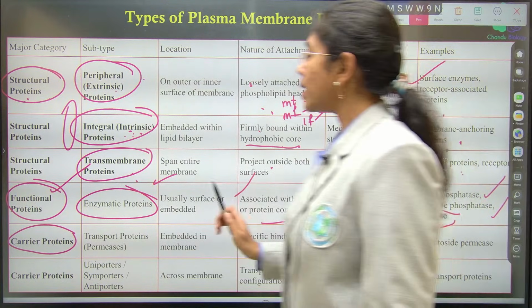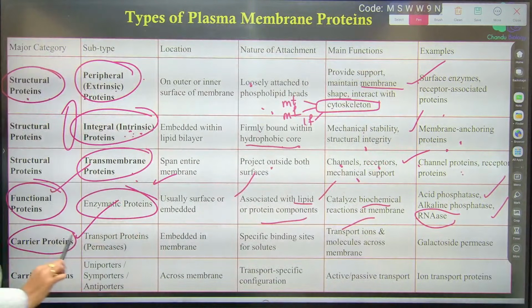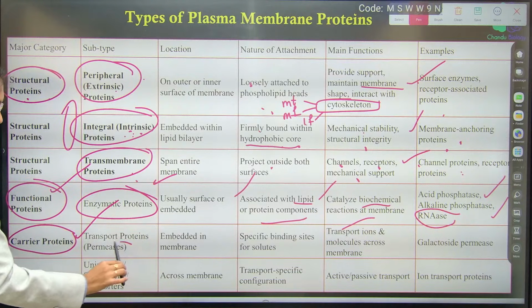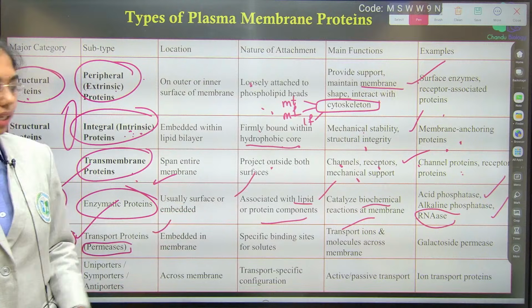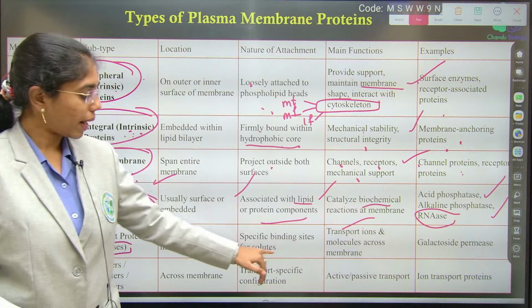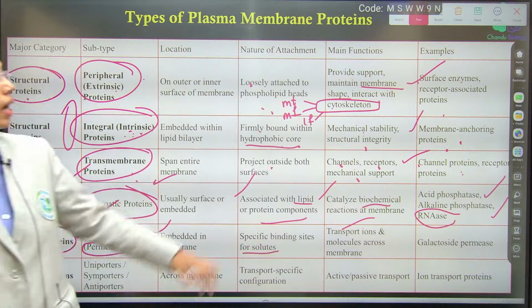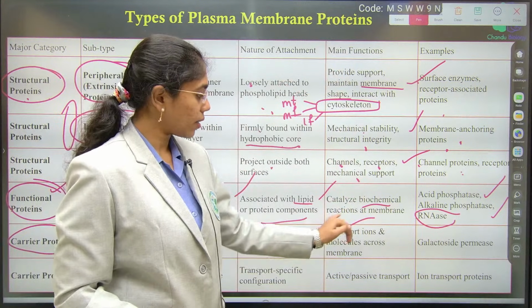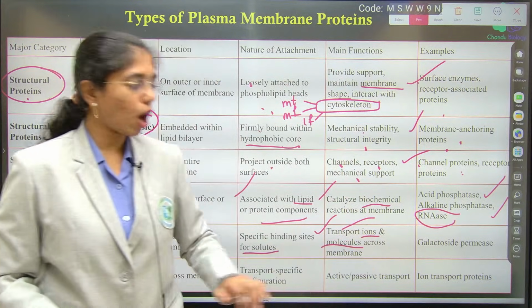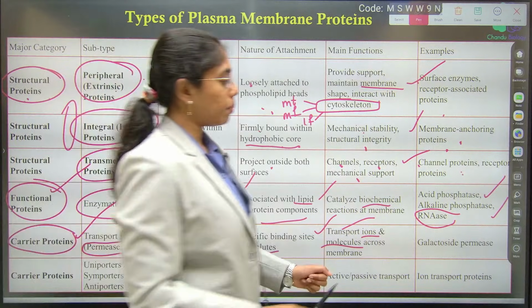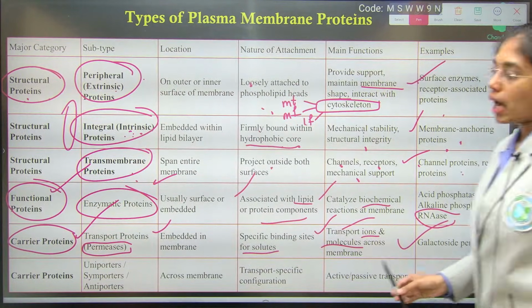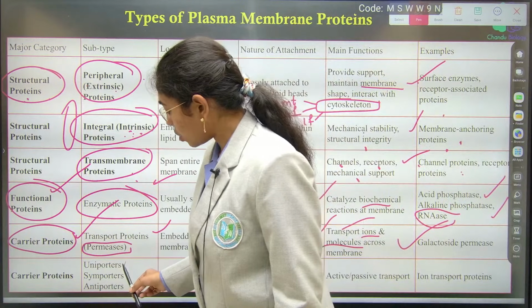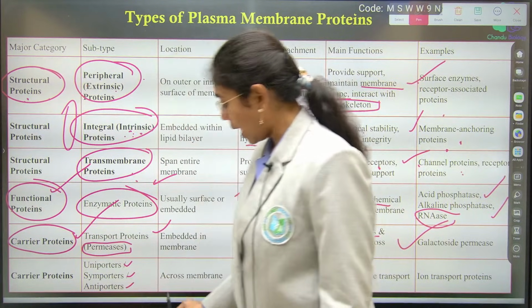And then you see carrier proteins. These are transport proteins. Example, permease. Location: they are embedded deep inside the membrane. They have specific binding sites for the solutes, and main functions include transporting ions and molecules across the membrane. Examples include galactoside permease. And then carrier proteins include uniports, symports and antiports.